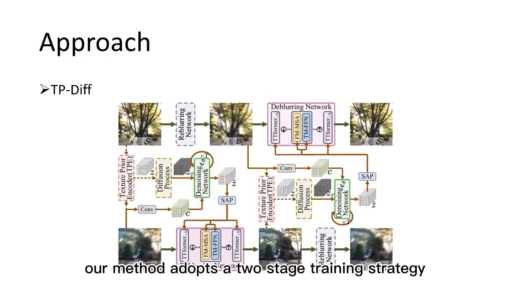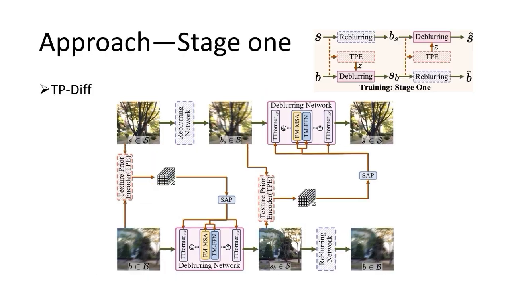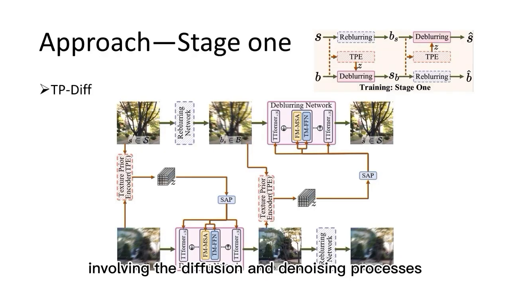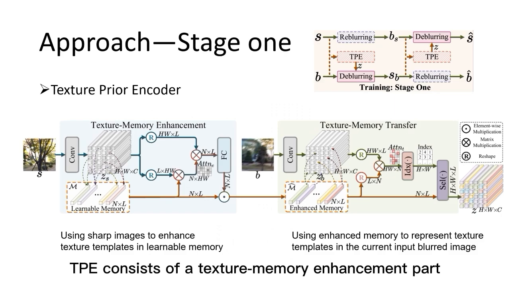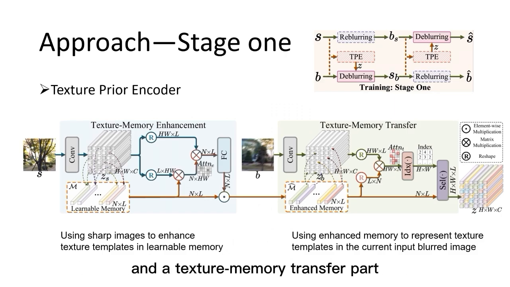Our method adopts a 2-stage training strategy. In stage 1, we utilize the TPE to obtain spatially varying texture prior Z in latent space, and jointly train it and the entire cycle structure for blur removal. At this stage, the Z output from TPE is directly fed into the deblurring network without involving the diffusion and denoising processes.